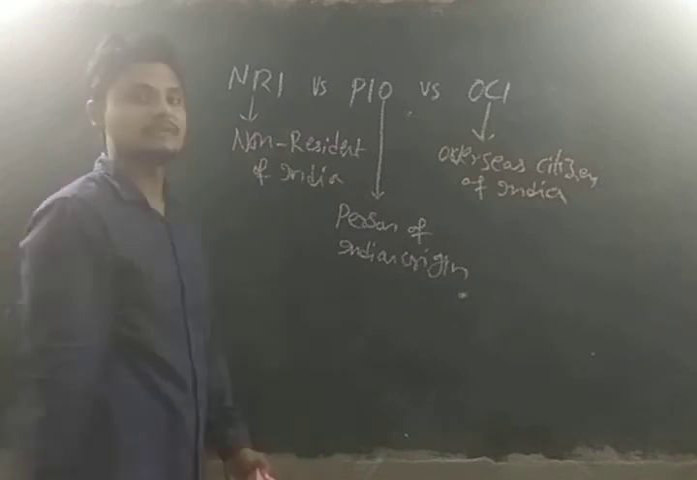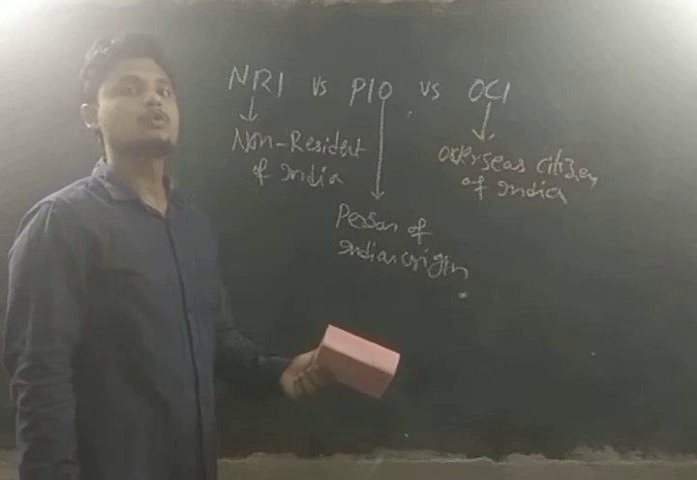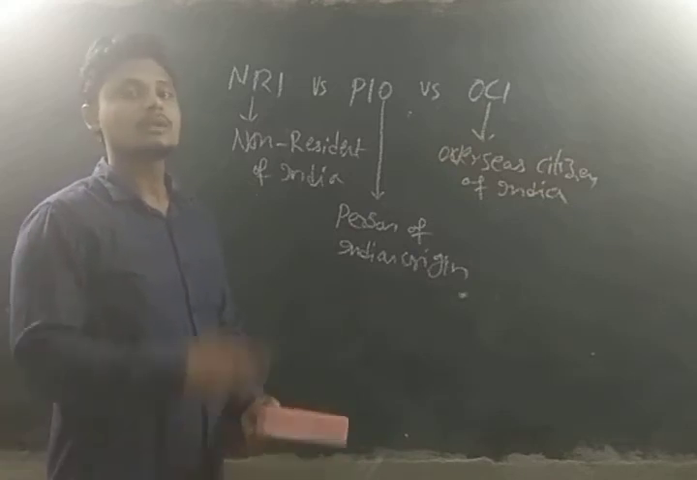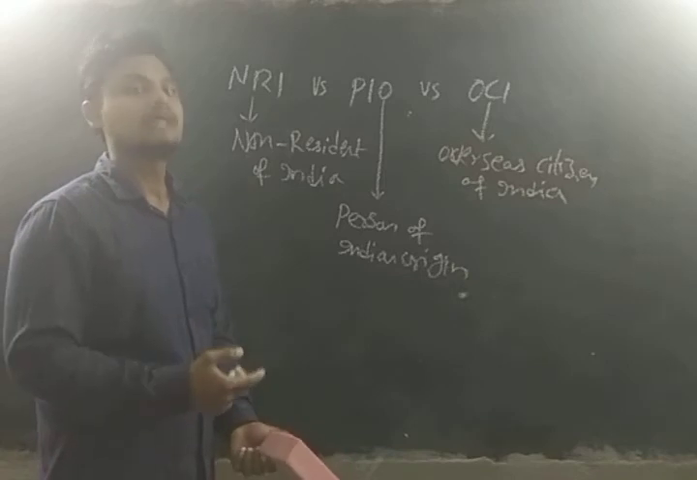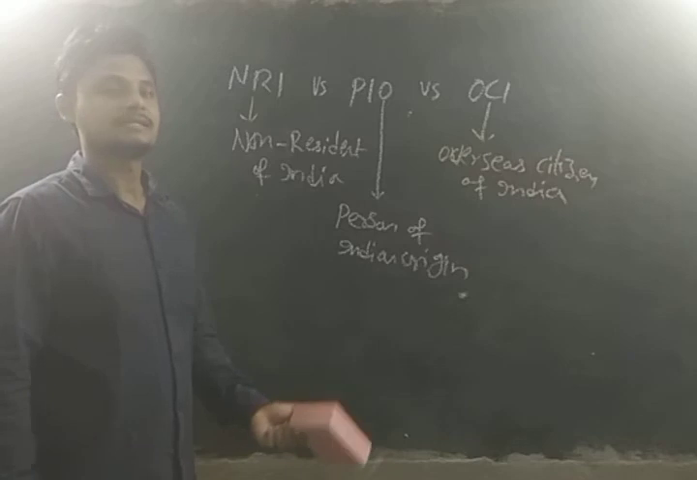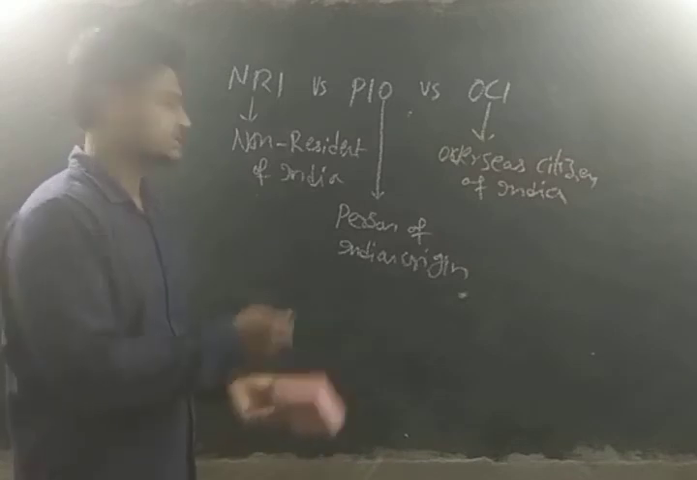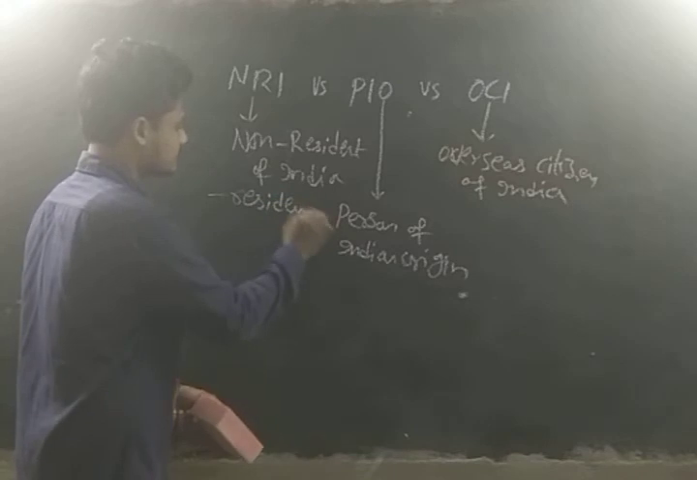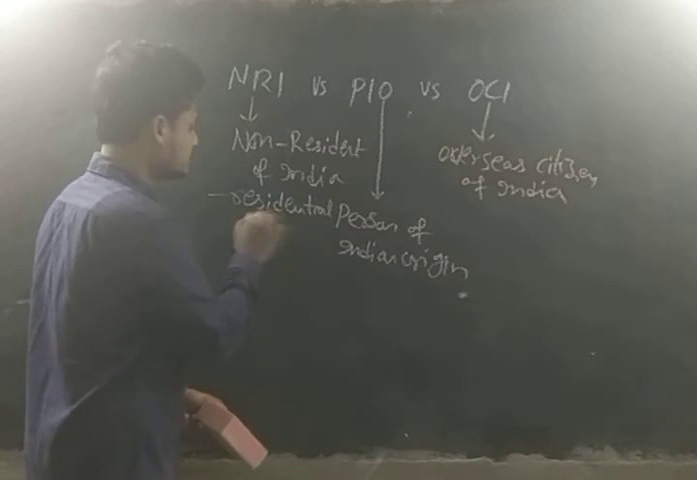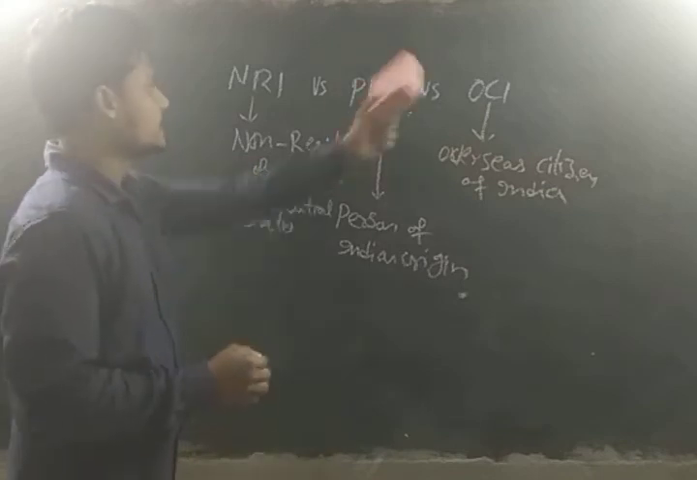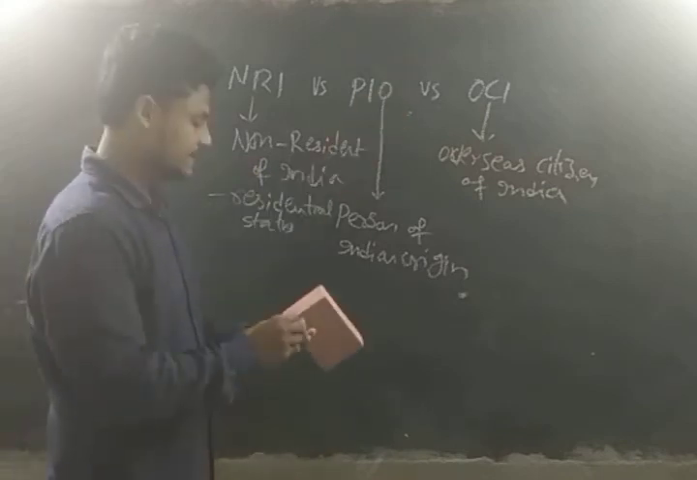For example, many people go abroad for study purposes. If they stay for more than 6 months, then they will be treated as NRIs. It is the residential status. Now I will move to the PIO, a person of Indian origin.